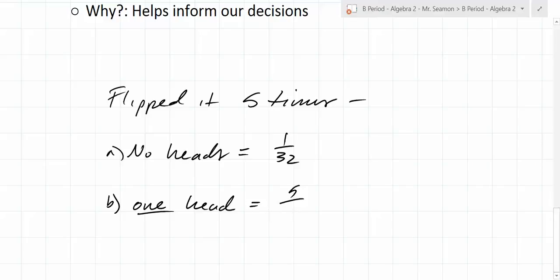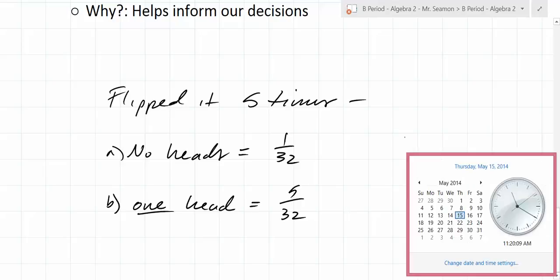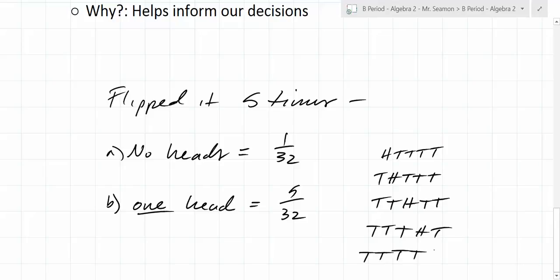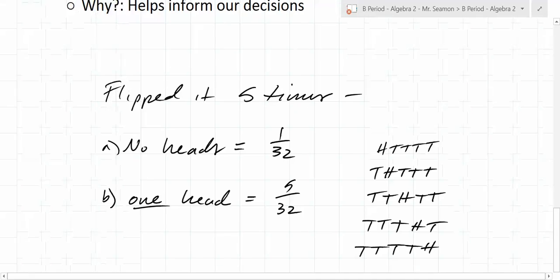Yeah, you have to be really careful about how you describe what's going on. There are 5 different ways in which you can get 1 heads. Here's one way: heads first and then what? Or you could have this: tails, heads, tails, tails, tails. Or what could you have? Heads, tails, tails, tails, tails; tails, heads, tails, tails, tails; and so on, up to tails, tails, tails, tails, heads. There are 5 ways. How many different ways can you flip?